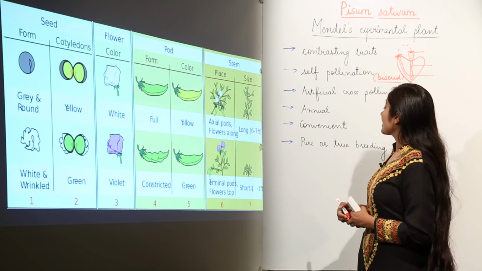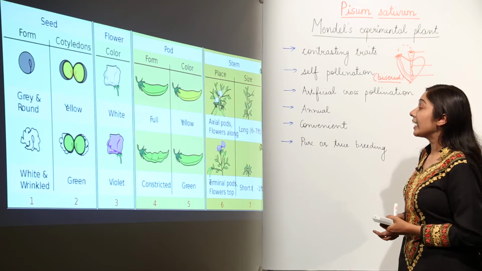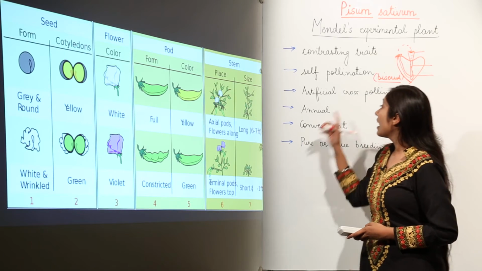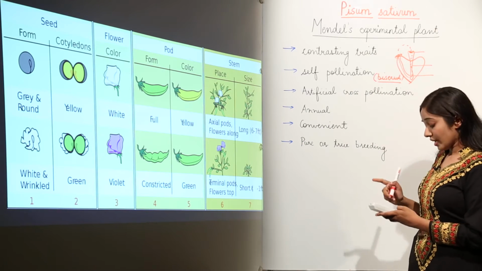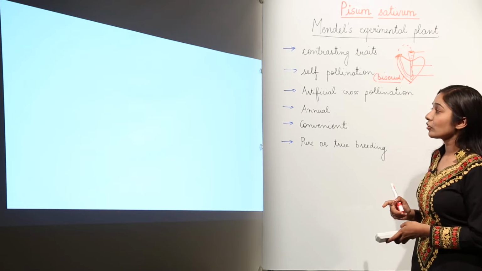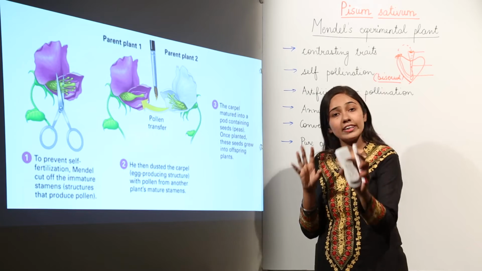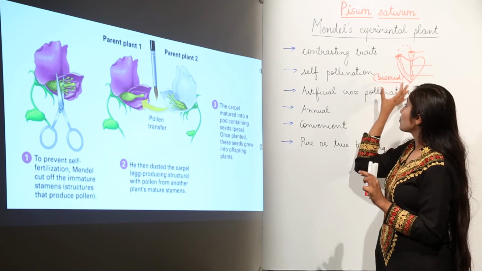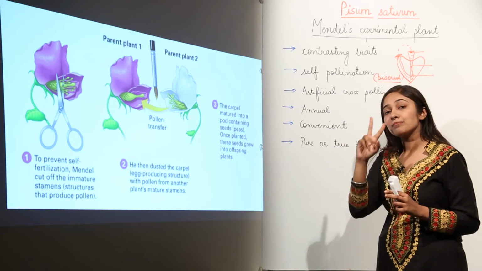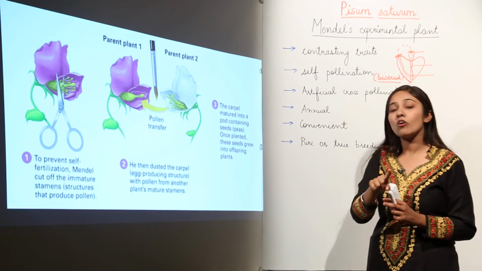The next characteristic trait that helped Mendel choose the pea plant was artificial cross-pollination. Now how is artificial cross-pollination possible? If you look at the image, I have already said that the flowers were bisexual, meaning they had both the reproductive organs, male and